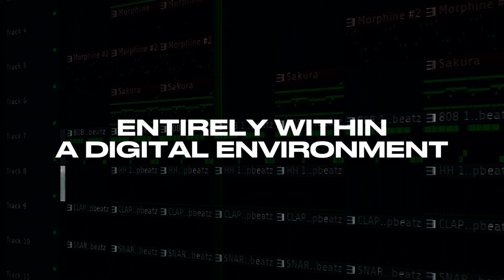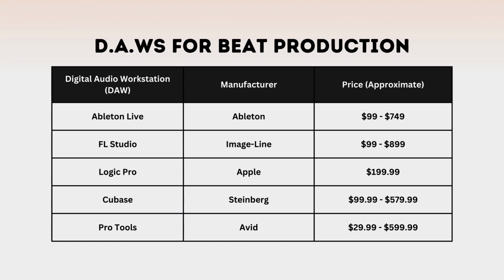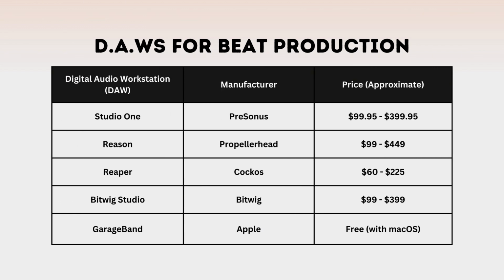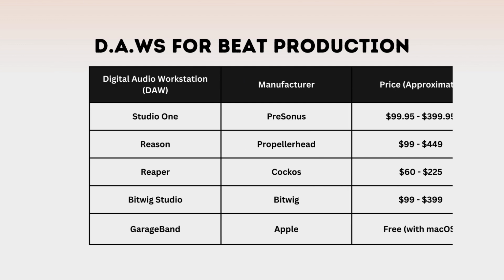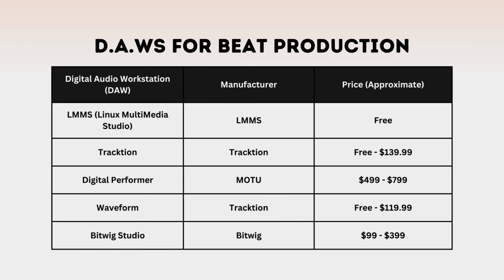Now, here's a list of 20 DAWs for beat production, along with the manufacturers and their approximate prices. Understand that the price may vary based on region, version, and additional features. They may also vary based on factors like the version, the licensing option, and promotions. You must know that some DAWs offer free versions or trial versions with limited features.